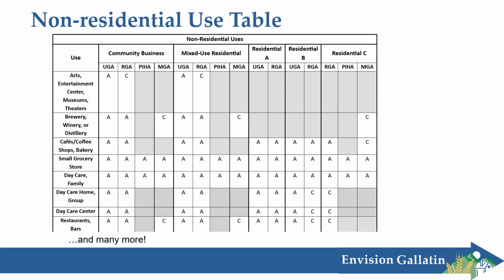And then we've got our non-residential use table. This table is much bigger than what I can show on the slide here, so I suggest taking a look if you're interested in that. It functions much the same way as the residential use table, but it's got a little bit more in terms of conditional uses to make sure that we're accounting for the different impacts that these different commercial uses might have on communities.